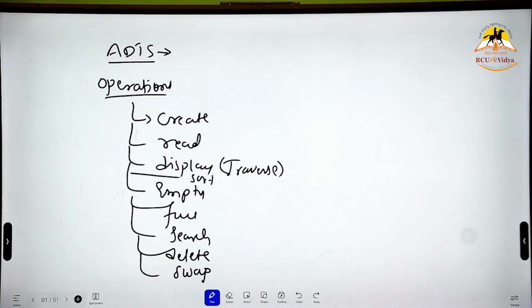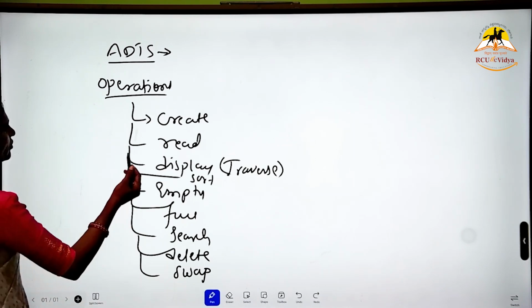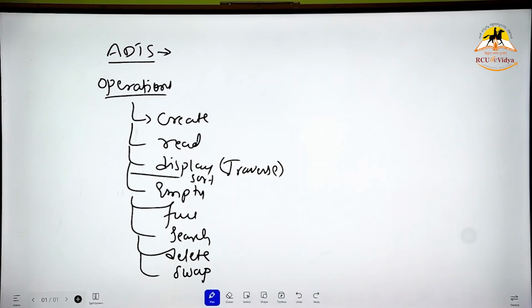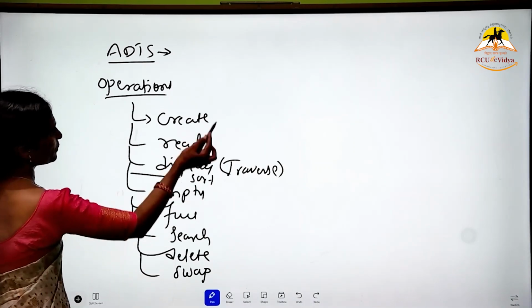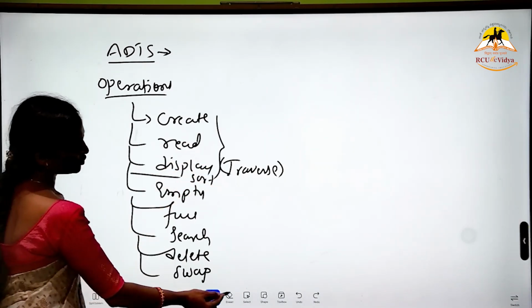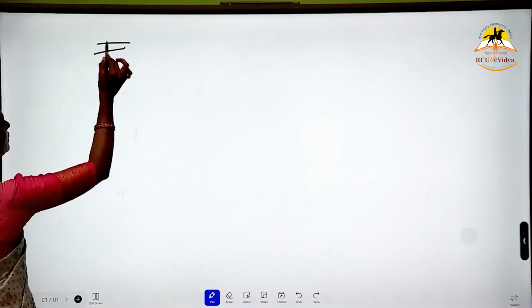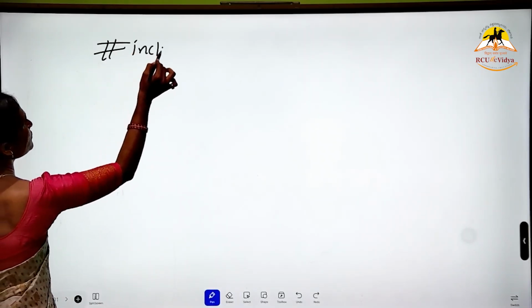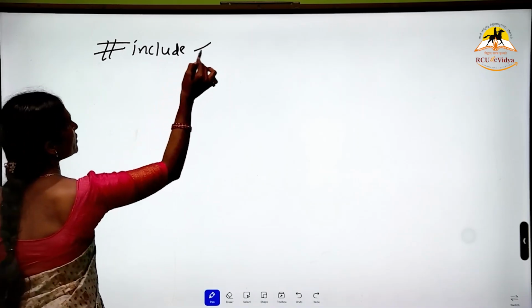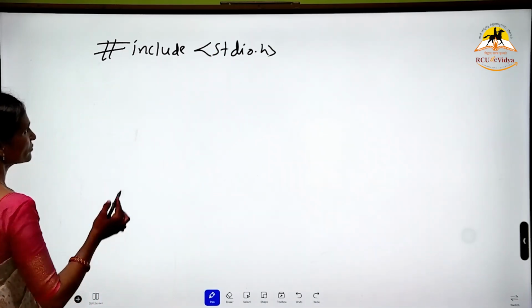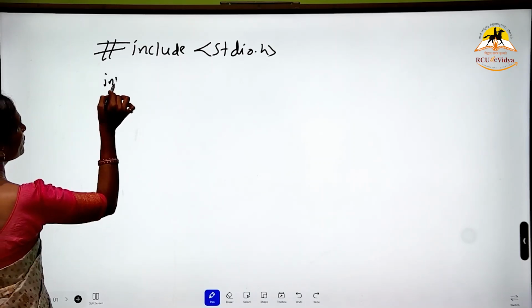So let's start with a simple operation. These are called ADTs, abstract data types. They tell what operations we can perform. Let's take a simple program to demonstrate an array. Let's write hash include standard input output dot h, and then main.